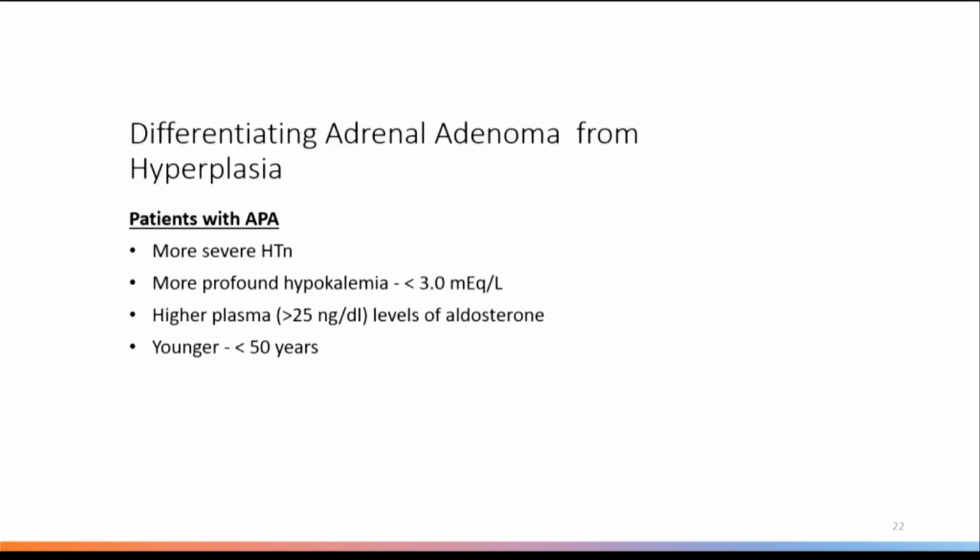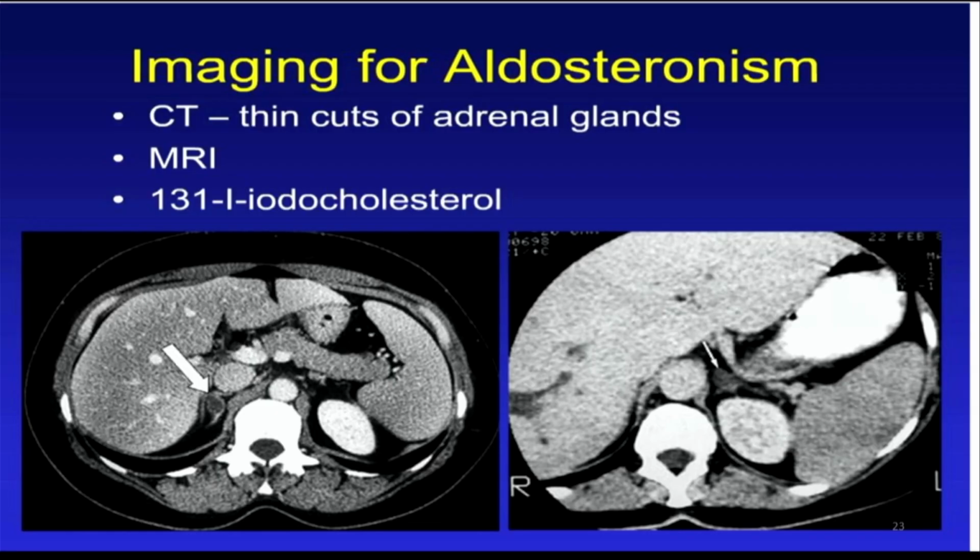Now, there are few pointers which may help in differentiating between the hyperplasia versus adenoma, that is milder disease versus severe disease. Like patients with aldosterone producing adenoma, they'll have comparatively more severe variety of disease, more severe hypertension, more chance of hypokalemia, higher level of aldo more than 25. They are comparatively younger. So you can get some clues from the history and the level of aldo, but it's not always true. Once you have done the initial testing, the next step is to go for imaging.